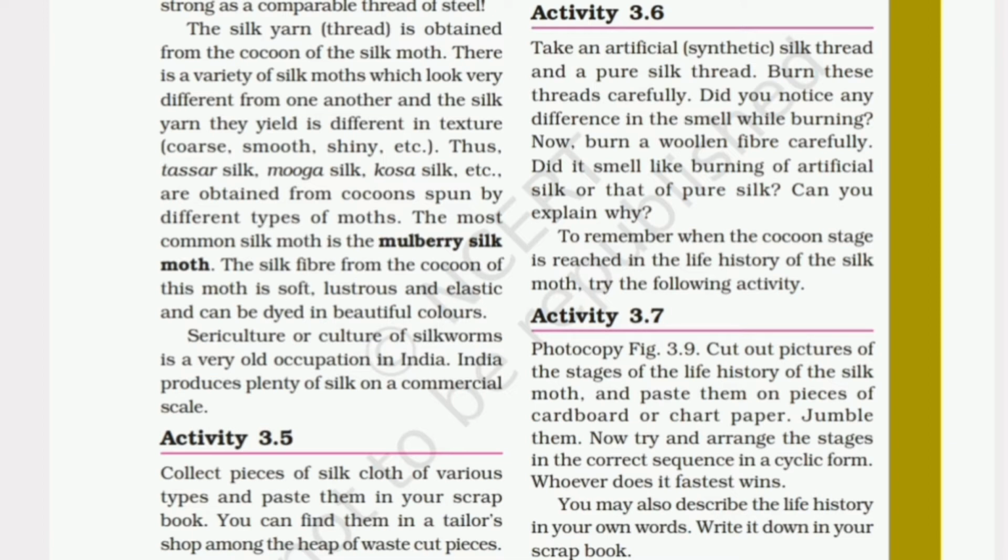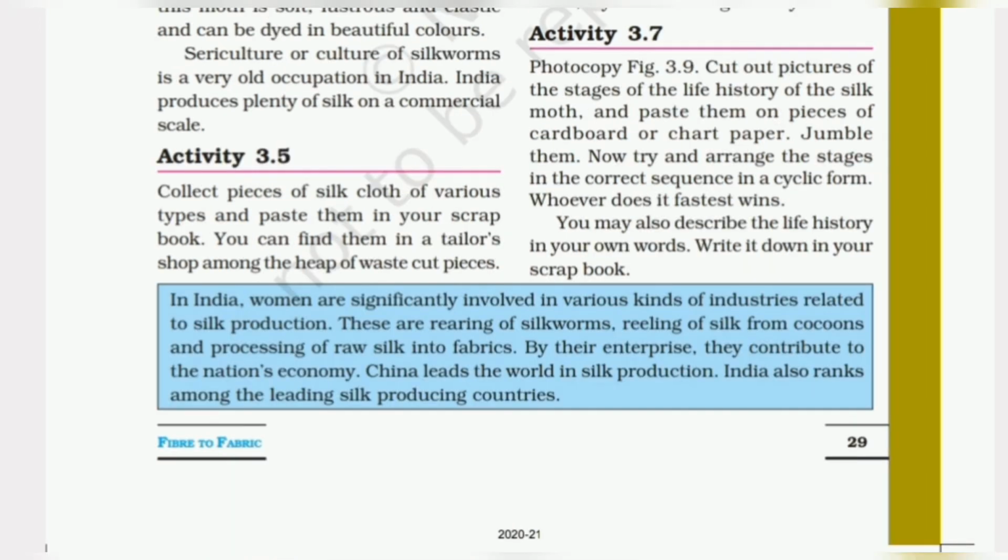So we have to cut the pictures of the stages of the life history of the silk moth, paste them on the cardboard or chart paper, and then jumble them. So we have to arrange the stages in the correct sequence in cyclic form. So now just see the figure 3.9. While seeing the figure 3.9, you can go through the activity.